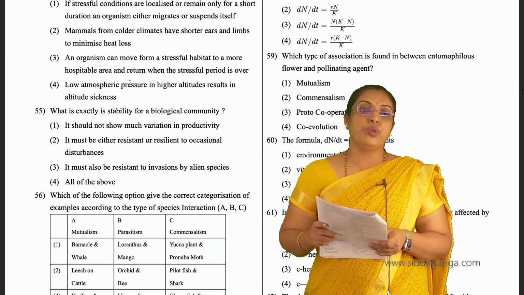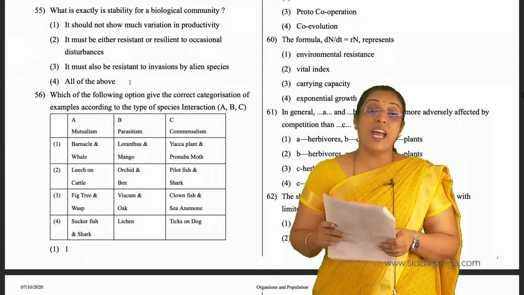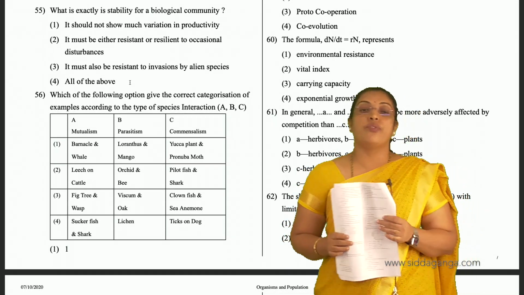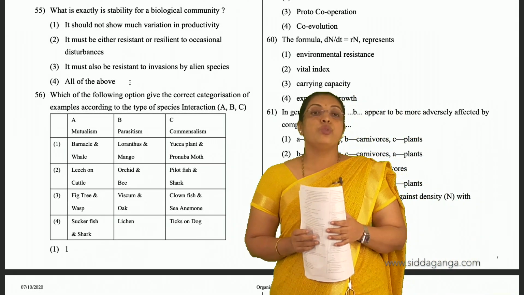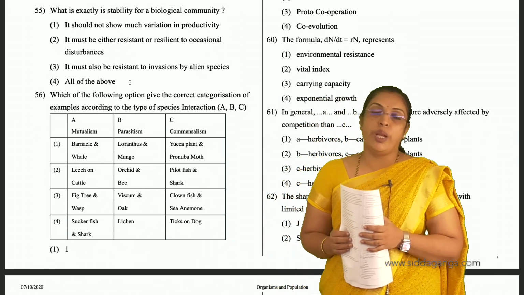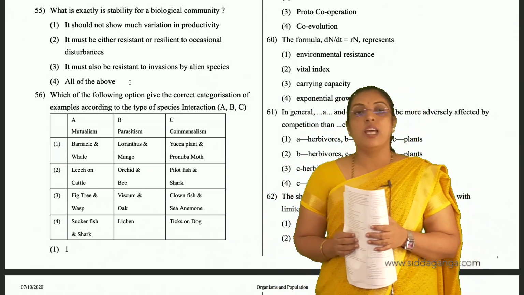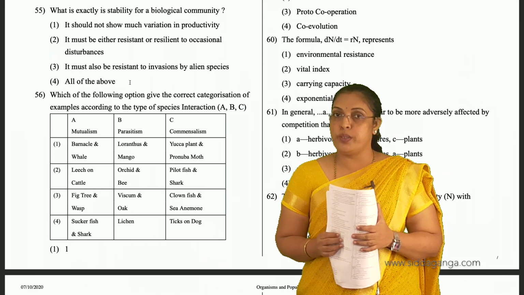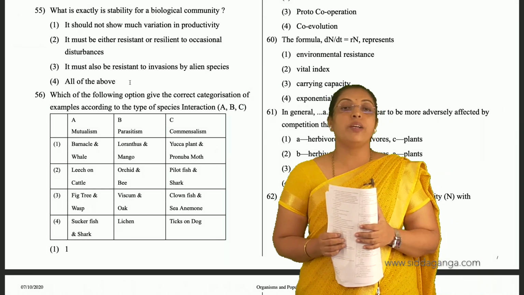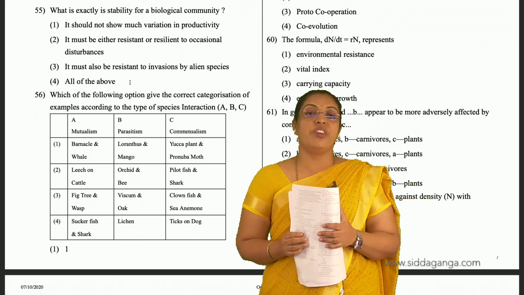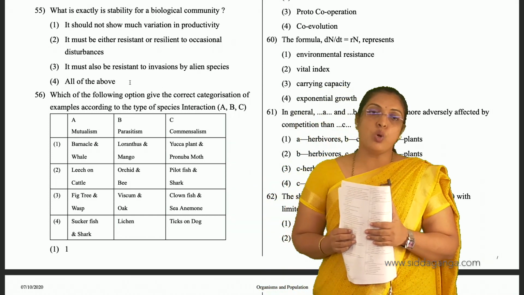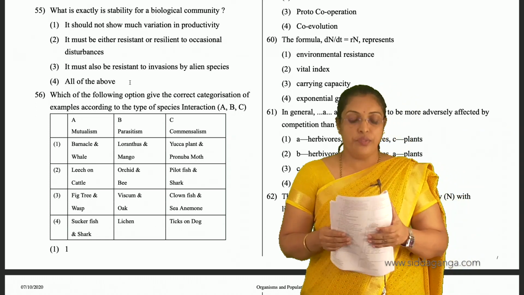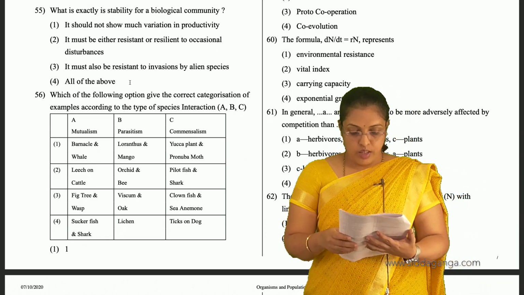And 55th question, what exactly is stability for a biological community? It should not show much variation in productivity. Yes. It must be either resistant or resilient to occasional disturbances. That is also correct. It must also be resistant to invasions by alien species. So all of the above is correct for the 55th question.